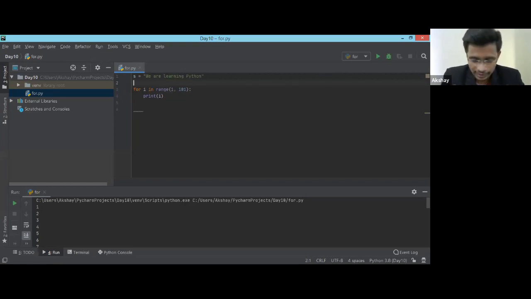See guys, focus right now. This question of finding vowels in a string has been asked in almost 3 or 4 interviews I appeared for, whenever there was a technical round or MCQ-type questions, technical aptitude you can say. There are 2 favorite questions actually, one with numbers, one with strings. For strings, vowels is the favorite question of interviews. They will ask you to find the vowels from a string. So this will definitely be asked. Just give your 100% focus.